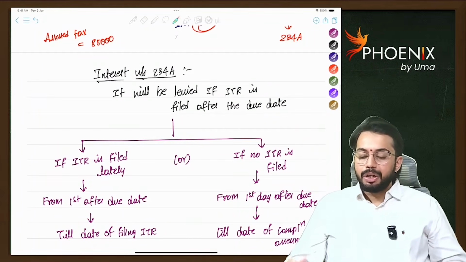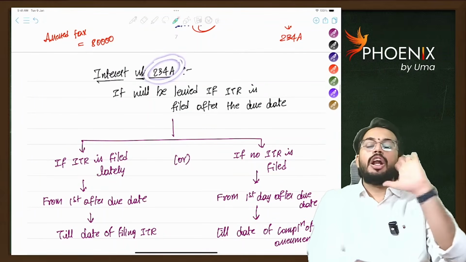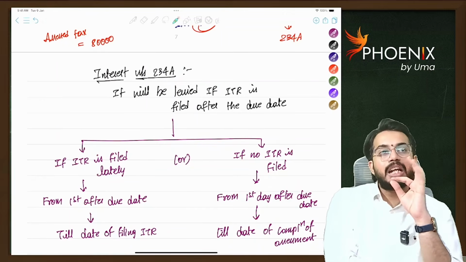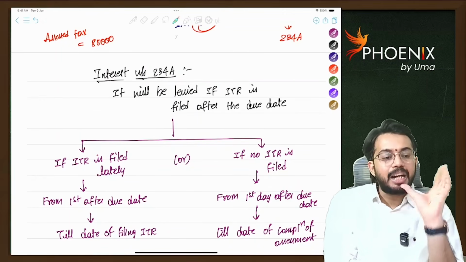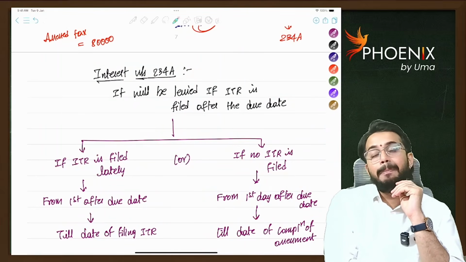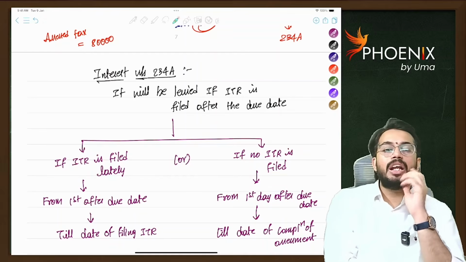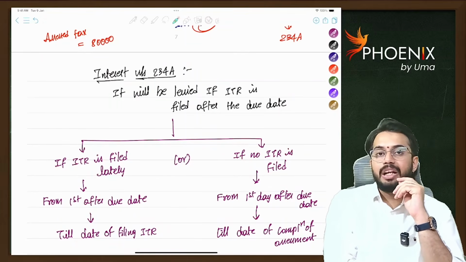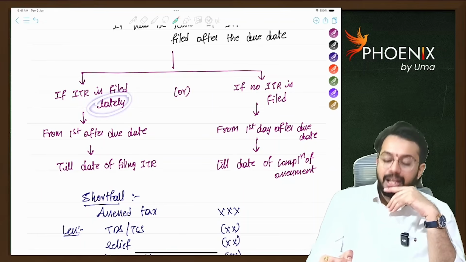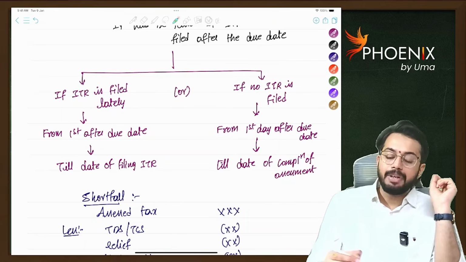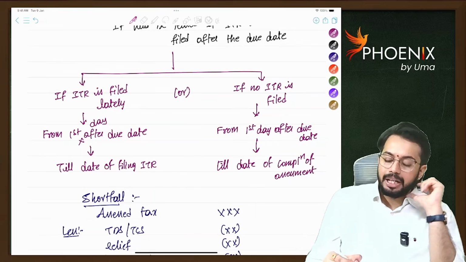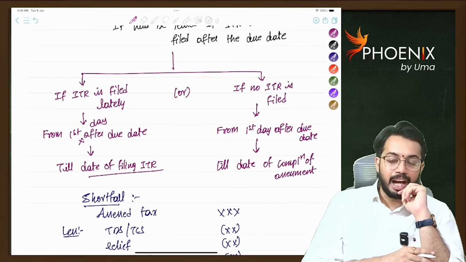Interest under section 234A. I have already told you why interest under section 234A gets attracted. It gets attracted for late filing of ITR. If you file your ITR late, then you are required to pay interest under section 234A. So, two cases. If you file ITR late, then interest will be calculated from the first day after the due date till the date of actual ITR filing.